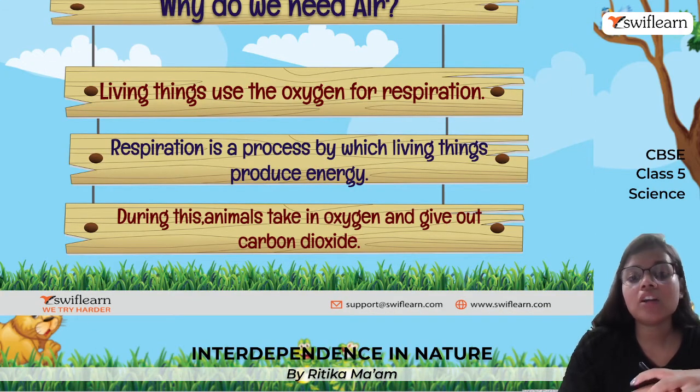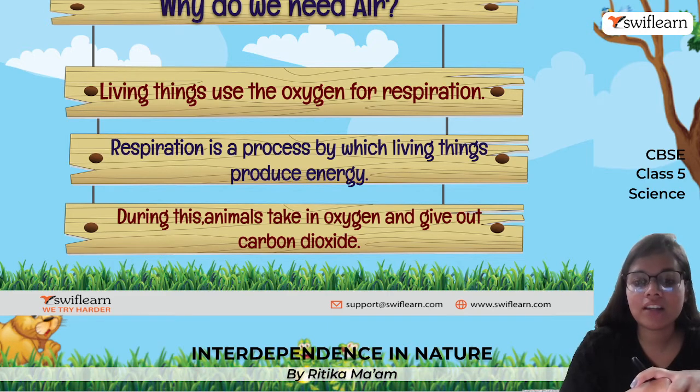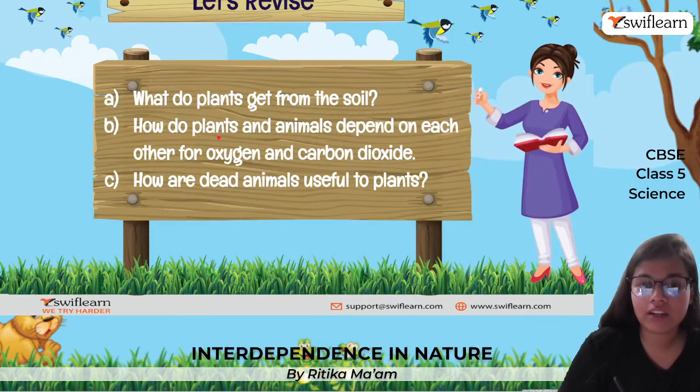Okay, talking about some of the abiotic components like air. So why do we need air? We need air, we use oxygen for respiration. Okay, so this particular respiration is a kind of process by which we are generating energy, and in the respiration process we take in oxygen and we give out carbon dioxide.